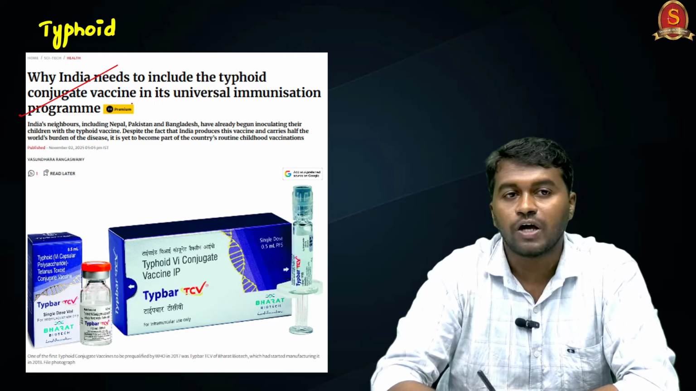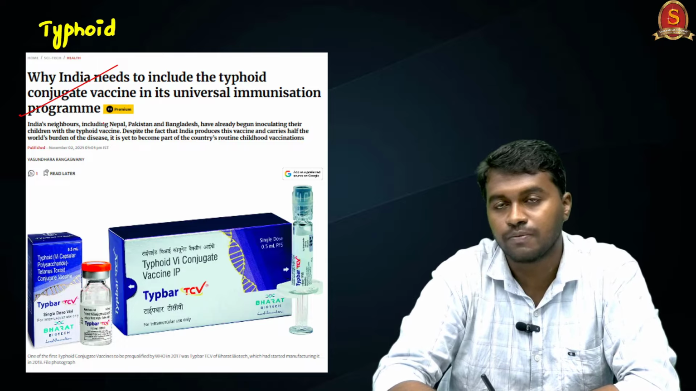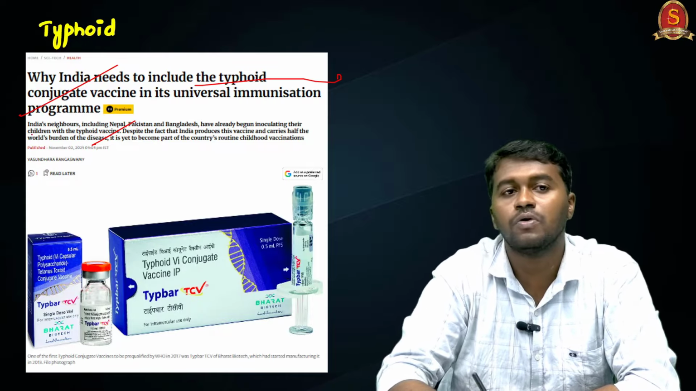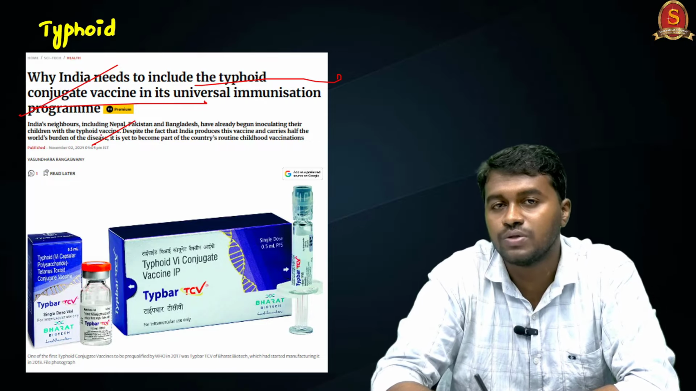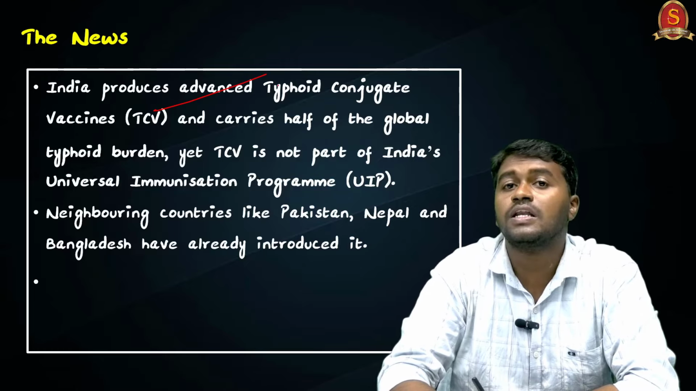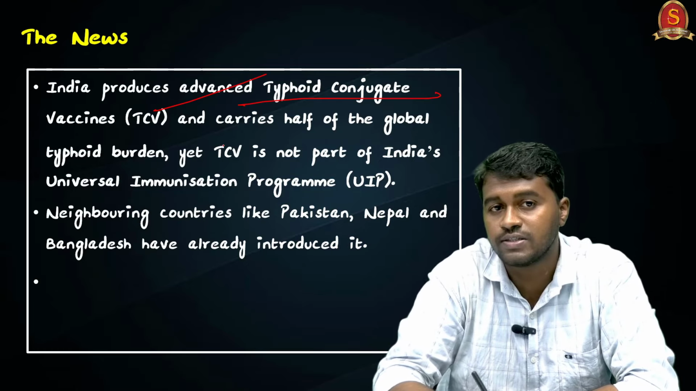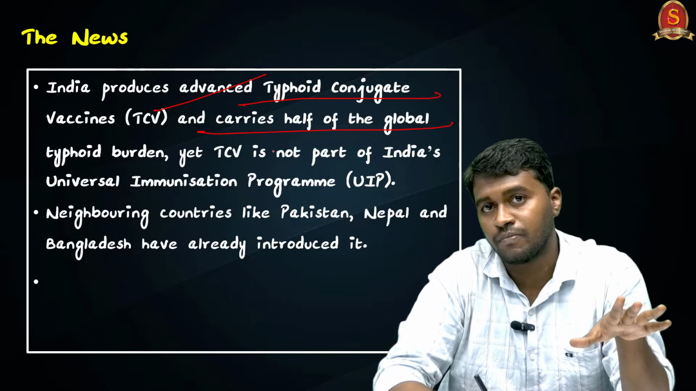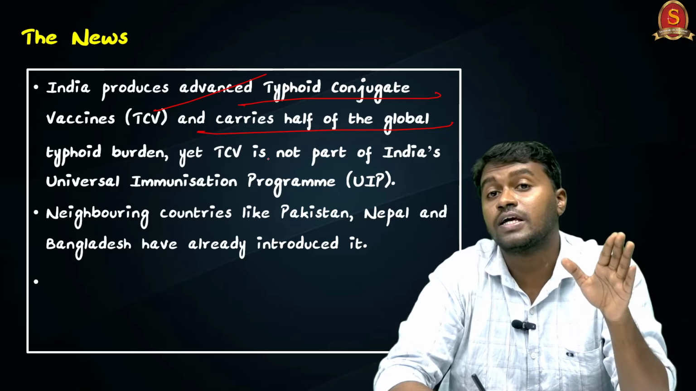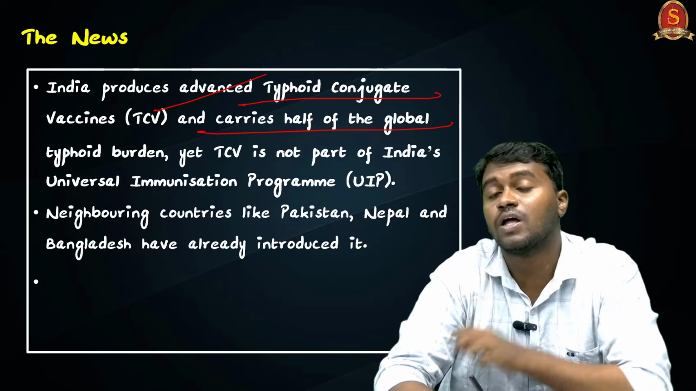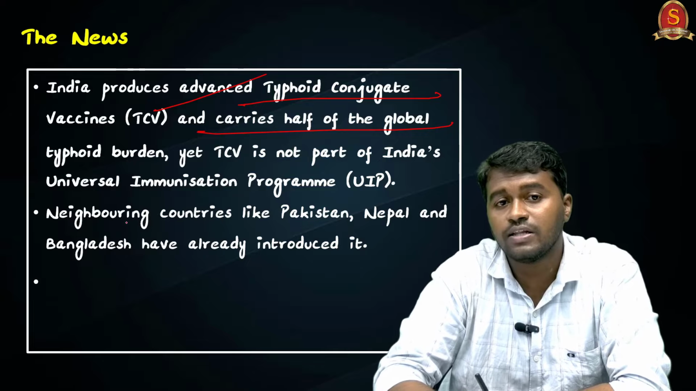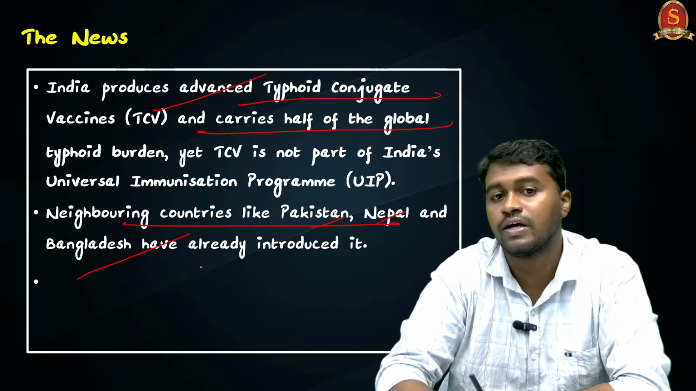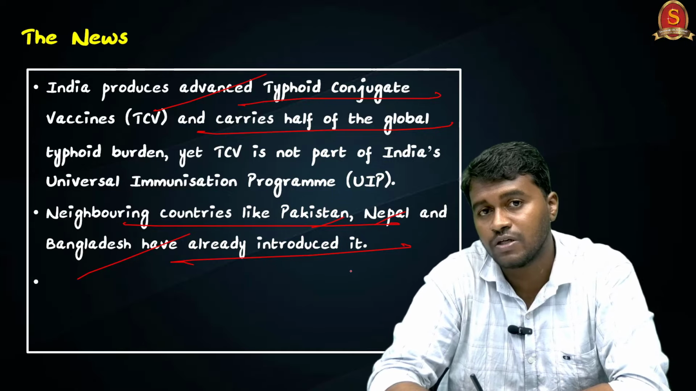Why India needs to include typhoid conjugate vaccine in its universal immunization program. The article is taken from The Hindu. This article is talking about the importance of including typhoid conjugate vaccine in India's universal immunization program. Why? Because India is one of the leading producers of advanced typhoid conjugate vaccine, and at the same time, India holds nearly half of the global typhoid burden. Every year, nearly 4.5 million cases are reported in India, and around 9,000 people lose their lives because of typhoid. The neighboring countries like Pakistan, Nepal and Bangladesh have already included the typhoid vaccine in their immunization program. So it's time for India too.